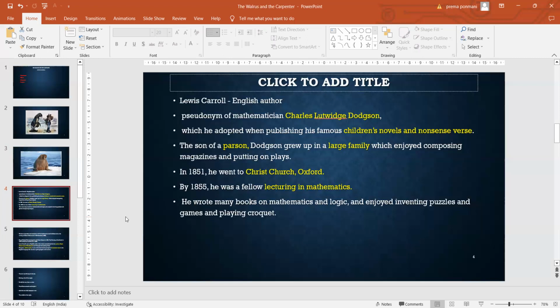And he's the son of a great parson. Who is a parson? A parson is a person who works in the church and who preaches from the Bible. He was born and brought up in a very large family, and he enjoyed the relationship between the family members.